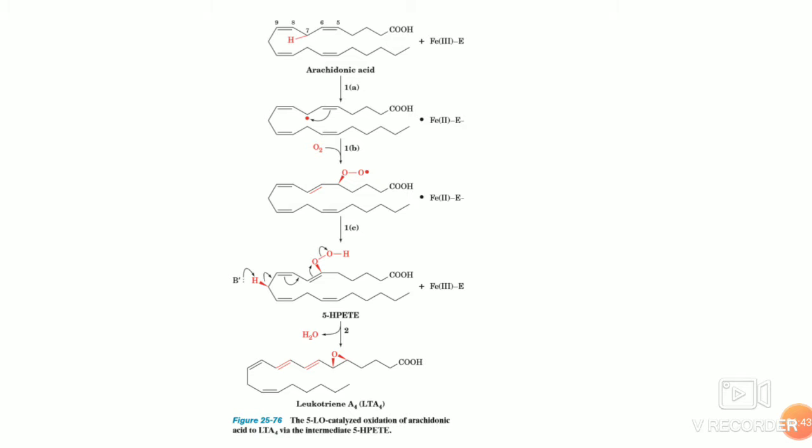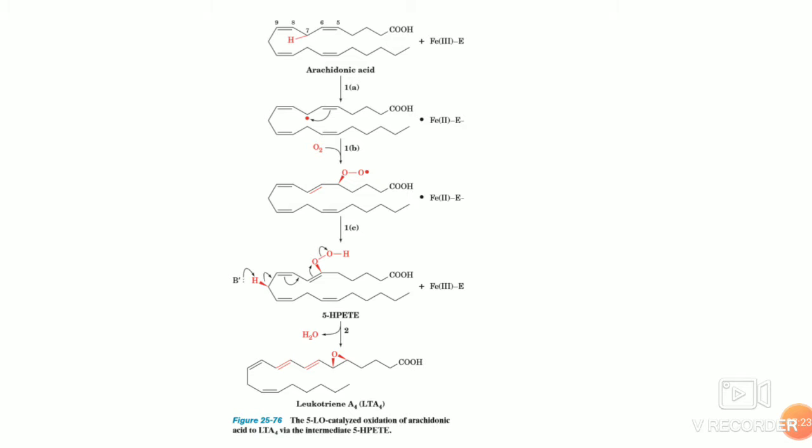The free radical loses a proton to an enzymatic base. Followed by that, 1B, the free radical rearranges and adds oxygen to form a hydroperoxide radical. 1C, the hydroperoxide radical reacts with the active site iron, now in the Fe2+ form, to yield the hydroperoxide in its anionic form, which the enzyme then protonates to yield the hydroperoxide product, regenerating the Fe3+ enzyme.